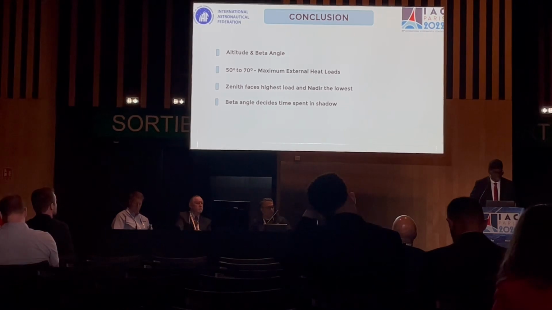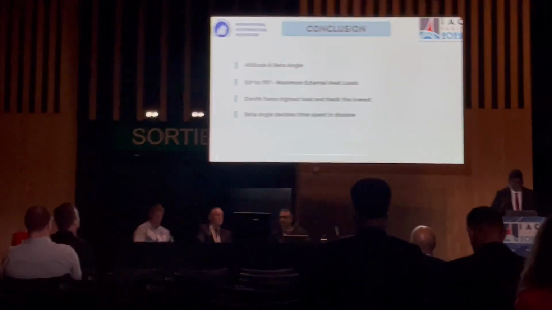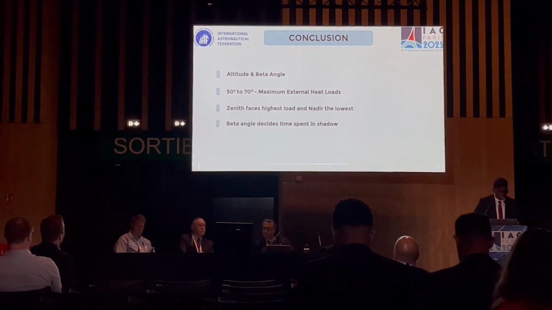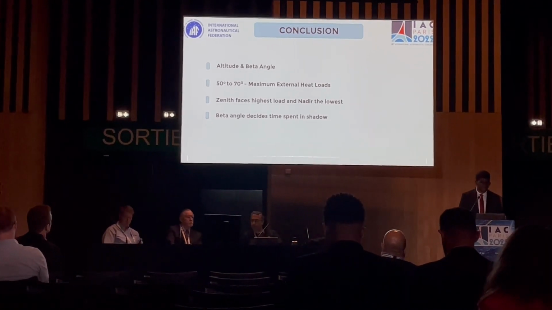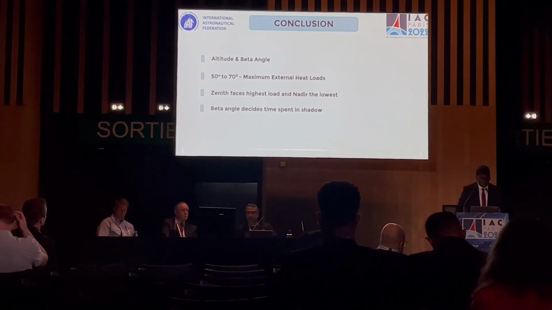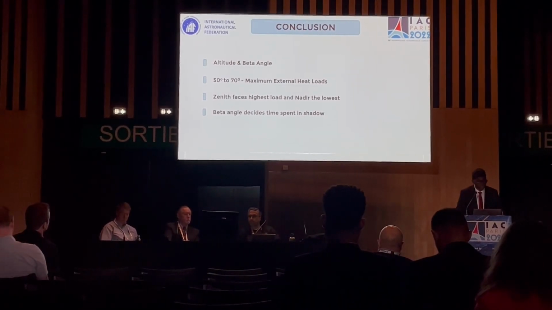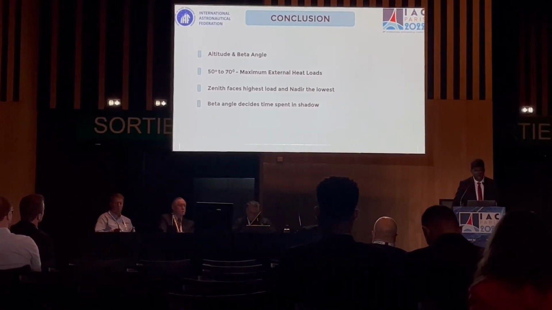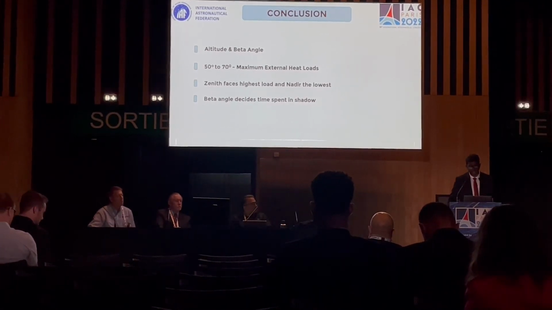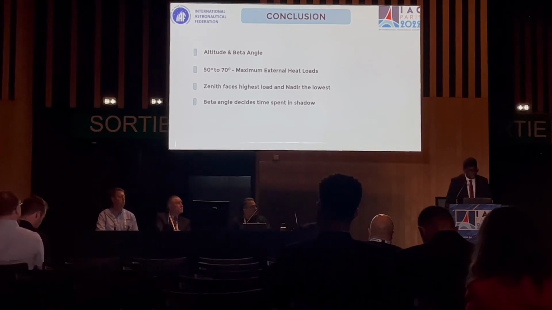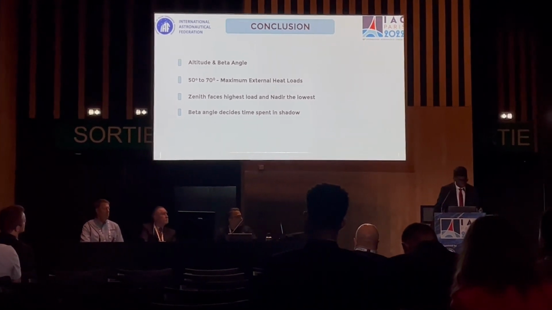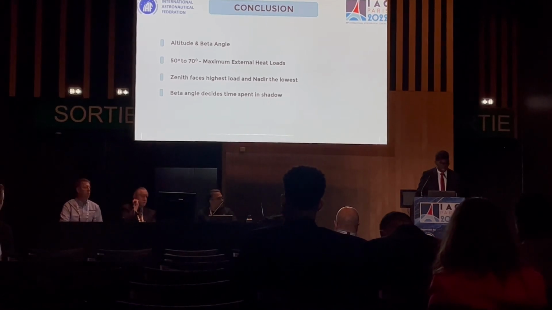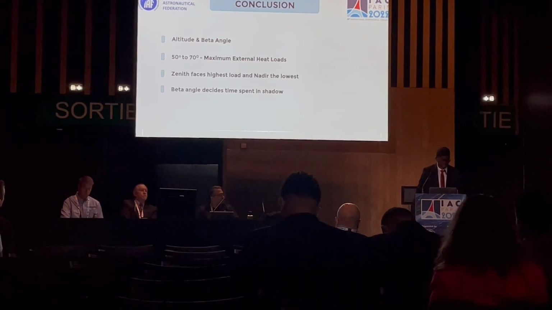In the conclusion, as we saw from the results, the temperature doesn't vary much with altitude, and the beta angle has a significant effect on the temperature of each phase of the satellite. The maximum external heat load was observed between 50 and 70 degrees. The zenith face experiences the highest load, and the nadir face the lowest. Also, as the beta angle increases, the satellite tends to remain more time in the sun-illuminated area in its orbital period.